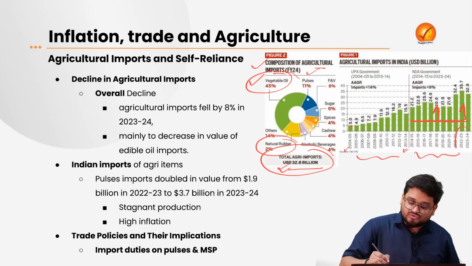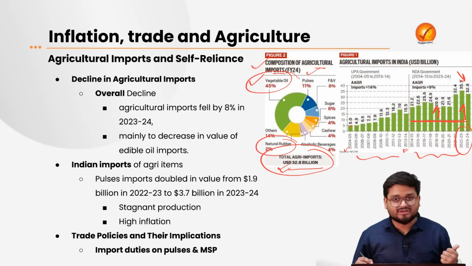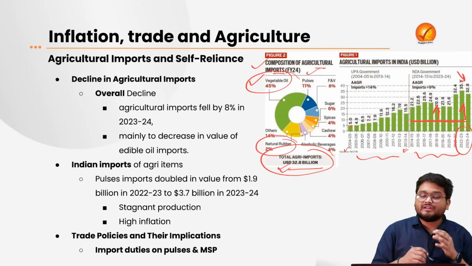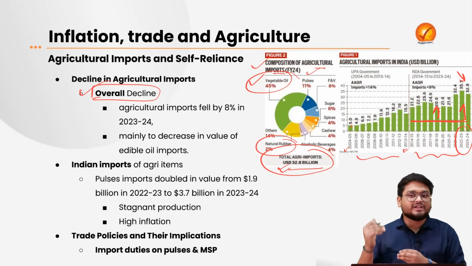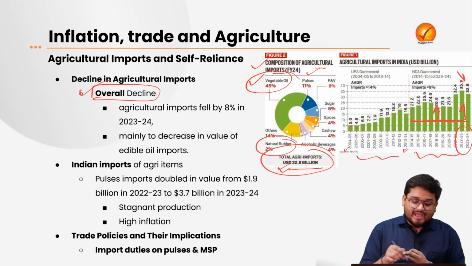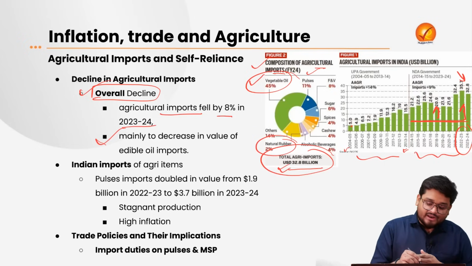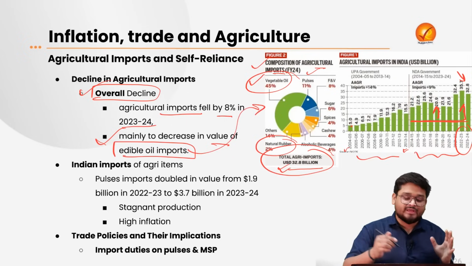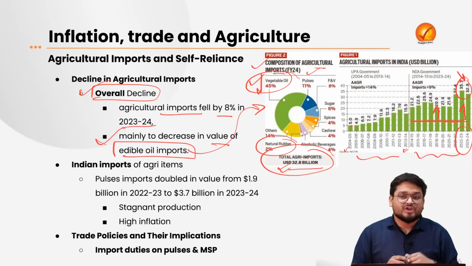But if you look at the last 2-3 years, the agricultural import has actually decreased. Now this is actually signaling, and here the authors have also observed an overall decline in the agricultural imports by the country. Agricultural imports fell by 8% in this particular financial year, mainly due to the decrease in the value of edible oil imports, because as we can see, this is the biggest component of the same. And if vegetable oil imports decrease, automatically we will be seeing a decrease in the same.